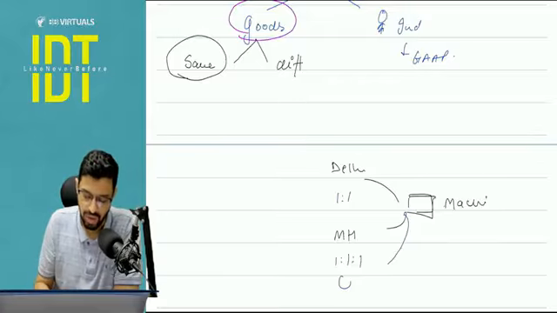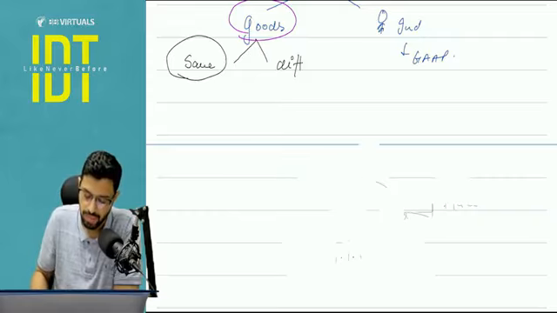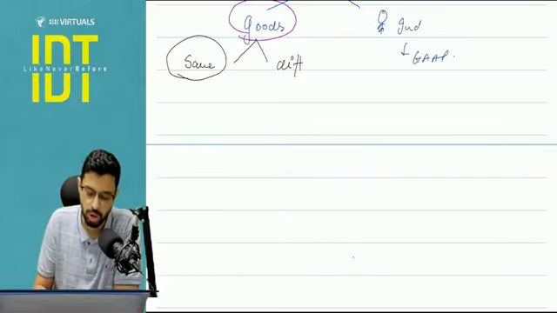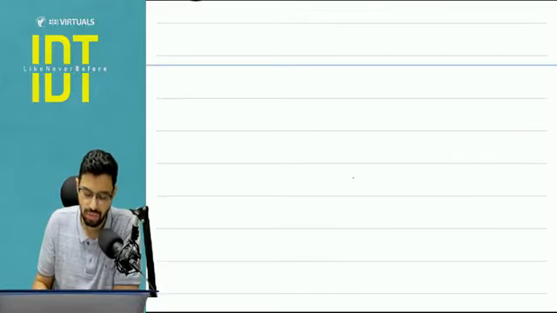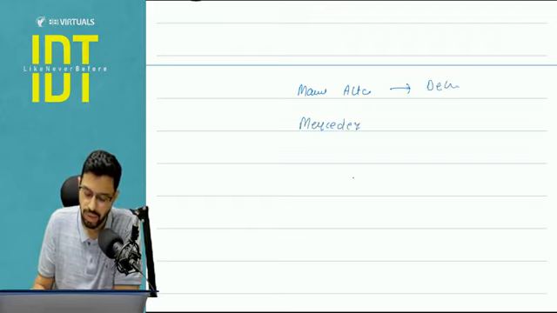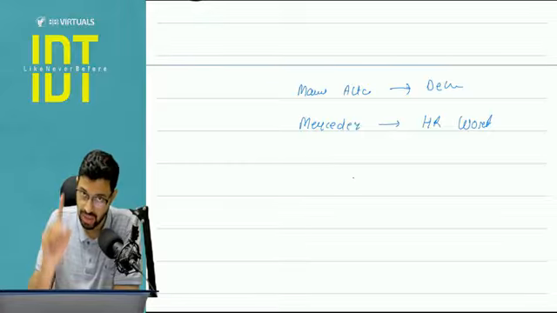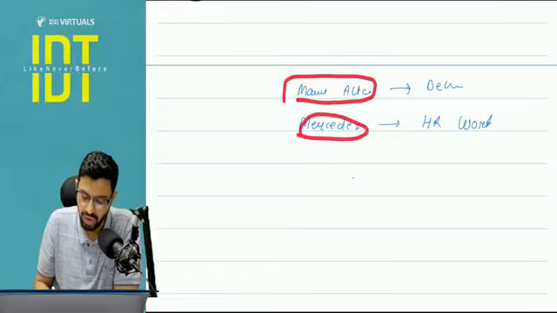But let's say the items are different. For example, the recipient is outside India. Obviously, that's why we are talking about section 13. And let's say I am giving the service of servicing of cars, and the cars are different. One is a Maruti Suzuki Alto, and one is a Mercedes. Now let's say this Alto is being serviced in my Delhi workshop, and this Mercedes is being serviced in the Haryana workshop, Gurgaon workshop. Now this is a case of different states, 13.3 performance based service, and the items are different, the goods are different. One is a Maruti Suzuki car, one is a Mercedes car.